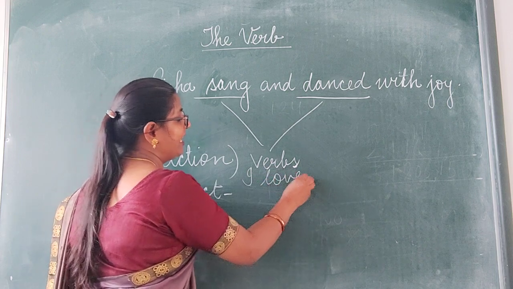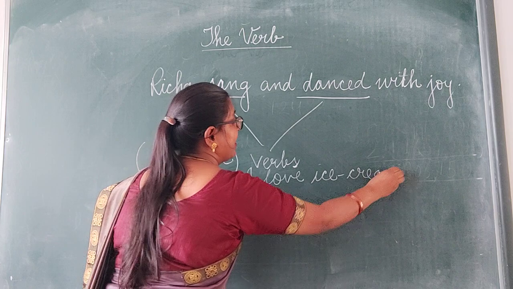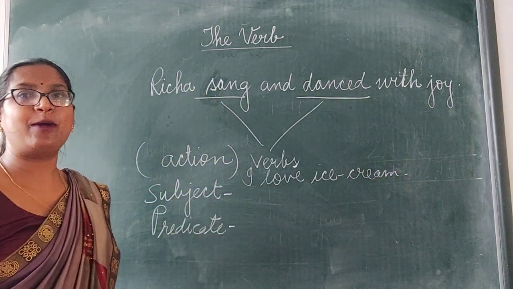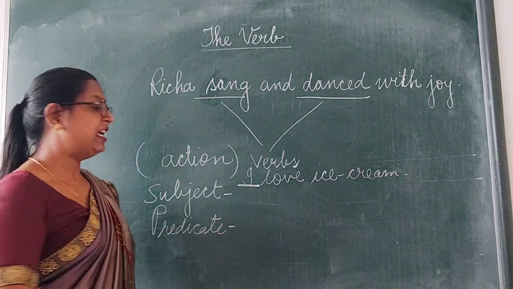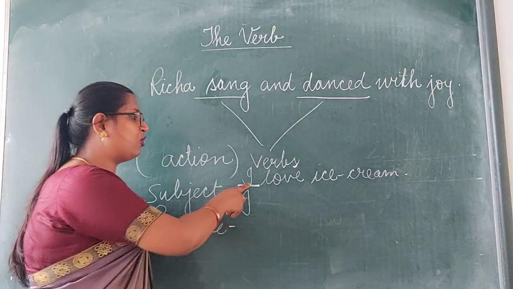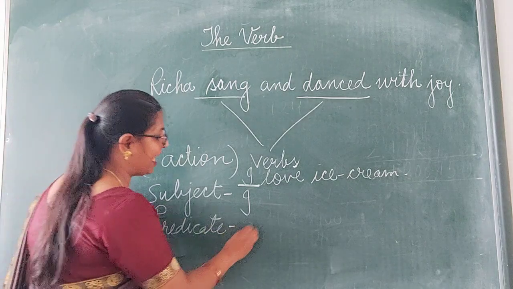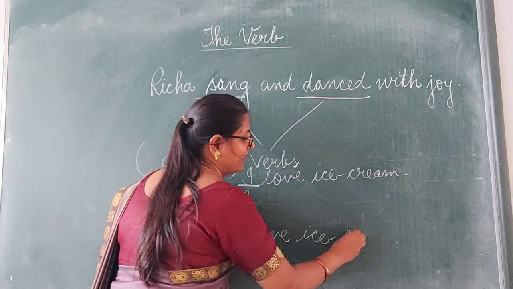I love ice cream. In this sentence, about what do we speak? What is the subject? I is the subject. And whatever we speak about that subject is called the predicate. Love ice cream is the predicate.